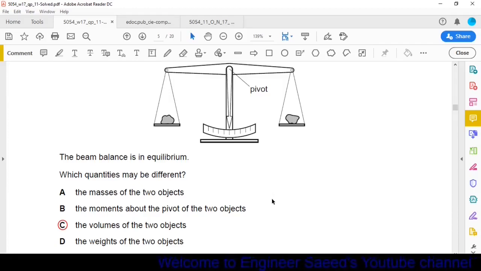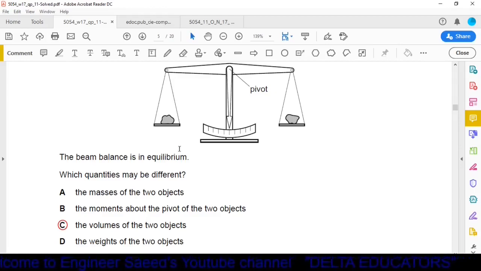Option C, the volumes of the two objects. Yes, it is possible that both the objects have different volumes. So option C is the correct one. Okay, also we will read option D, the weight of the two objects. Weights of the two objects, no, it will also be the same because the masses are the same and weight is given by m into g.